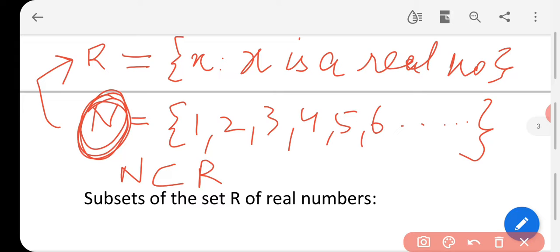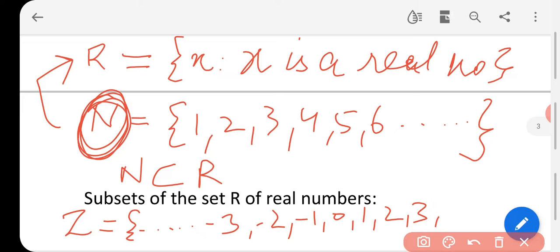Similarly, we have another set of all integers, which is denoted by Z. In the set of integers we have all the values starting from minus infinity and going to plus infinity, that is, elements like minus 3, minus 2, minus 1, 0, 1, 2, 3, and so on up to plus infinity.